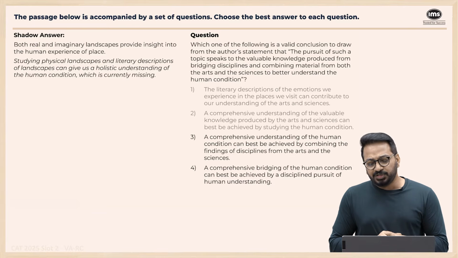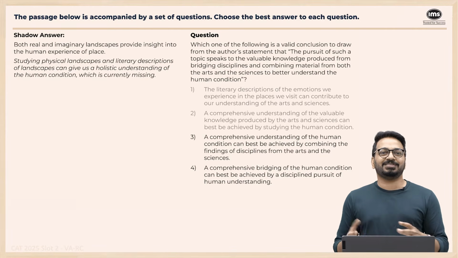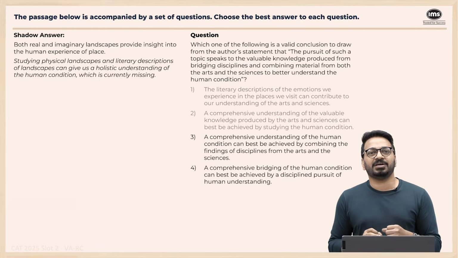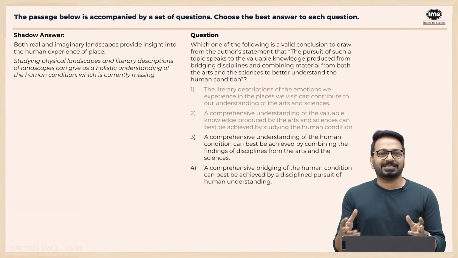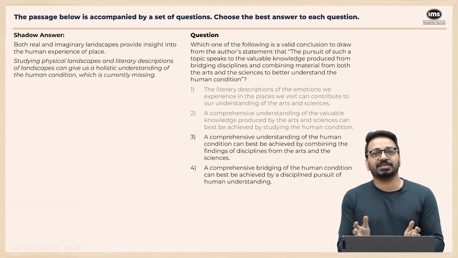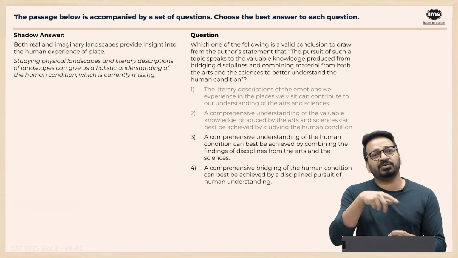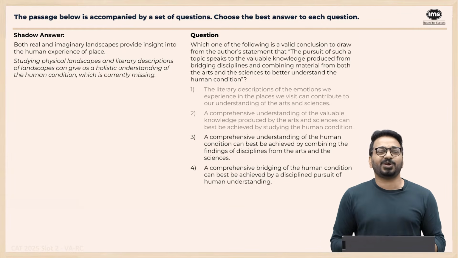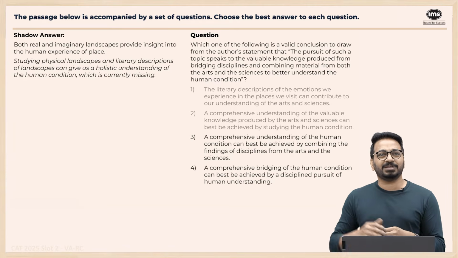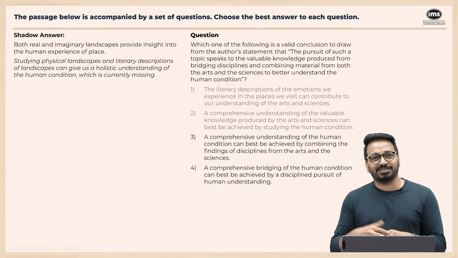A comprehensive bridging of the human condition can best be achieved by a disciplined pursuit of human understanding. Now, there is a phrase that is used these days called word salad. Word salad means some words are just thrown together for the sake of throwing, right? They actually don't mean anything, or they are not telling you anything real. What you already know, they're just going around in circles. It's called a word salad. Usually, when people write some description of some artist or something, you're like, what are they actually talking about? It's a word salad.